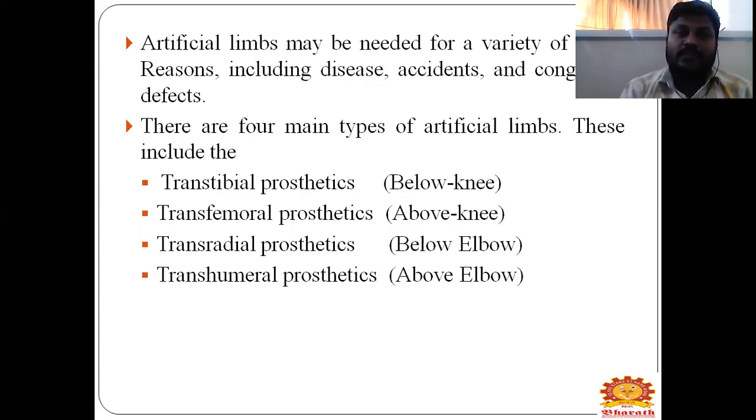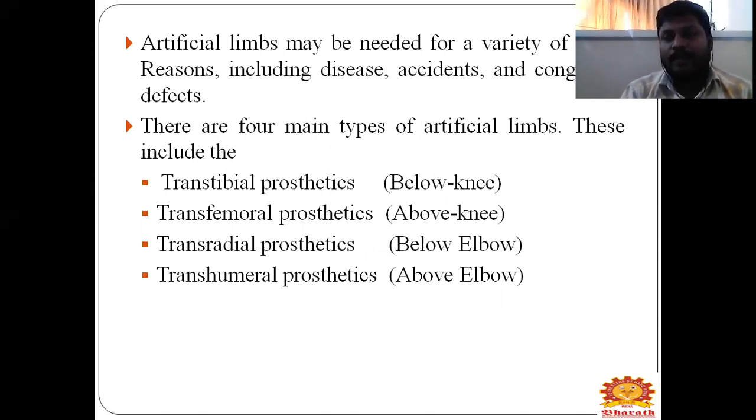Next, artificial limbs may be needed for many reasons, including diseases, accidents, and consequential diseases. The requirements will vary according to the many different needs.